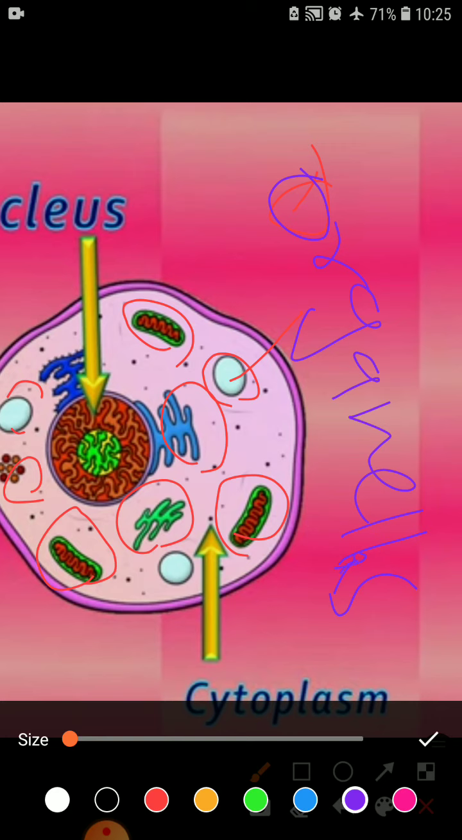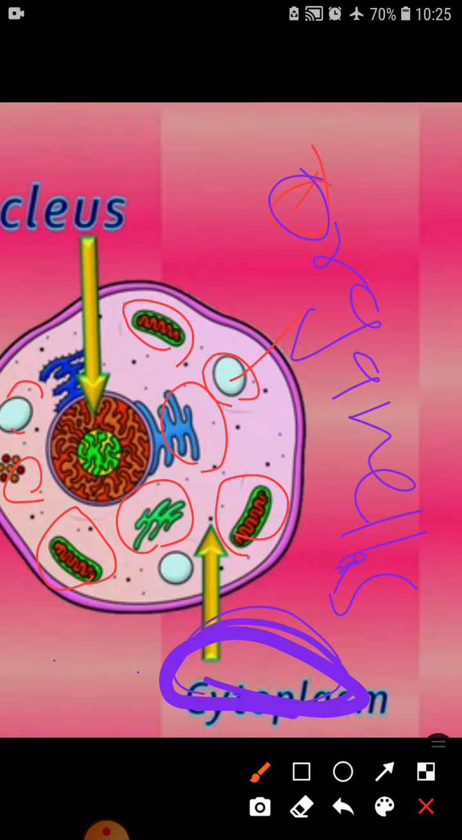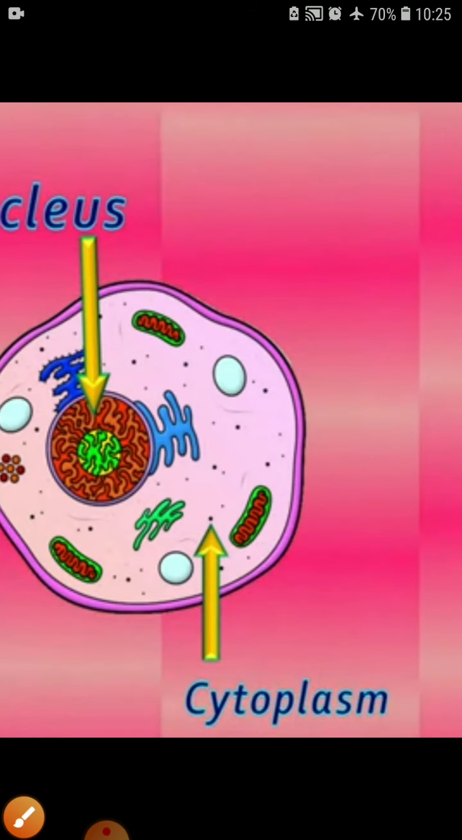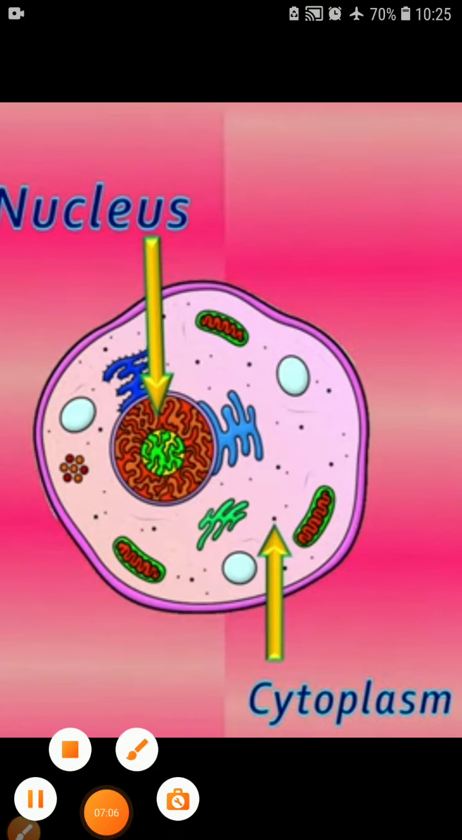Clear? So here are the various organelles which are located in cytoplasm, that is a jelly-like substance, isn't it? It is made up of carbohydrates, proteins and water. Clear? That means cytoplasm is made up of proteins, carbohydrates and water. Moving further, the next thing that is mentioned here is the nucleus.